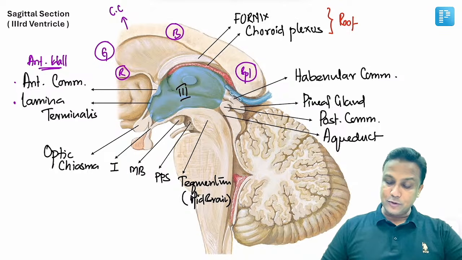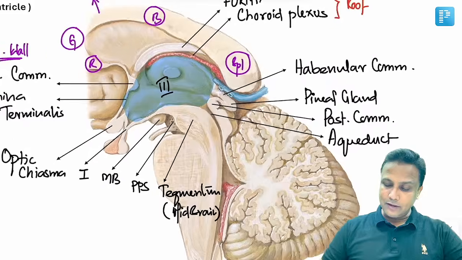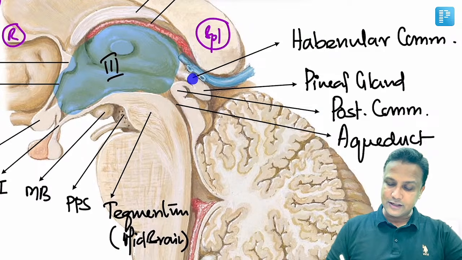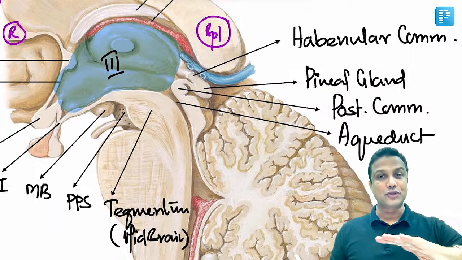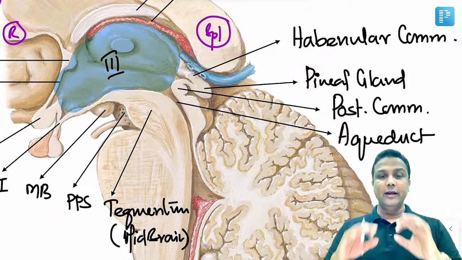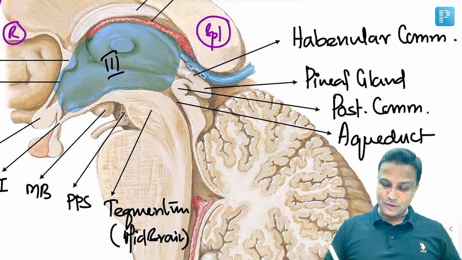What is going to form the posterior wall? First of all, you should be able to identify that there is a gland here. That gland will be the pineal gland. Above the pineal gland, there will be one commissure, that is the habenular commissure. Below the pineal gland, there is one commissure, that is the posterior commissure. Repeat again, pineal gland, above that there will be the habenular commissure, and below that there will be the posterior commissure.